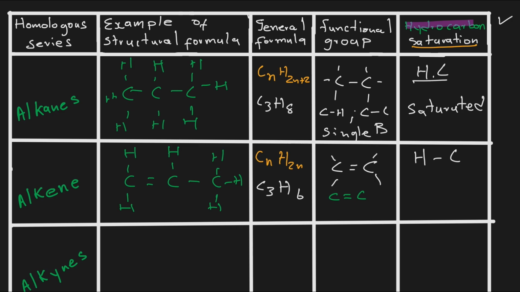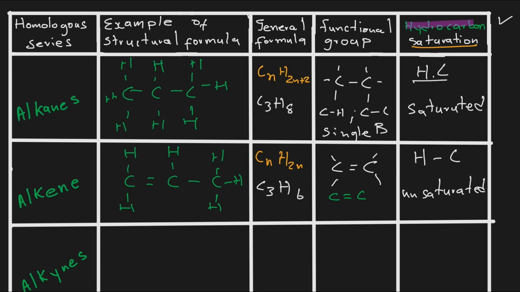But now, if we look at this thing here, it is not saturated because we have a double bond. If we have a double bond in between the carbons, therefore this is unsaturated because we can break this bond and then we can fill it with another hydrogen. So we're going to say this one here is not saturated, or we can just say unsaturated.